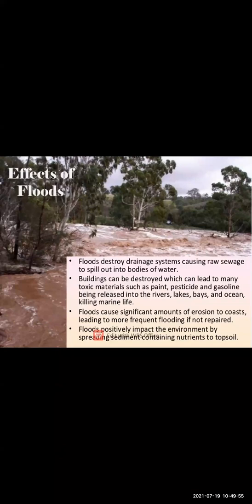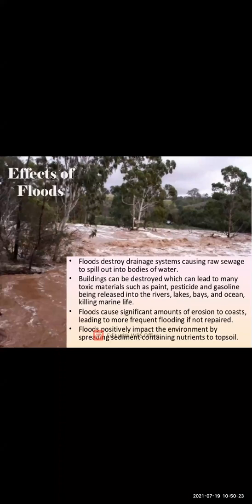There is huge loss to life and property, so property also gets destroyed. Then life, such as if animals don't know how to swim, what will happen? They will be taken away along with the water currents. Then soil erosion takes place. And even after the floods, there is a possibility of spreading disease. Epidemic disease can spread due to the flood.